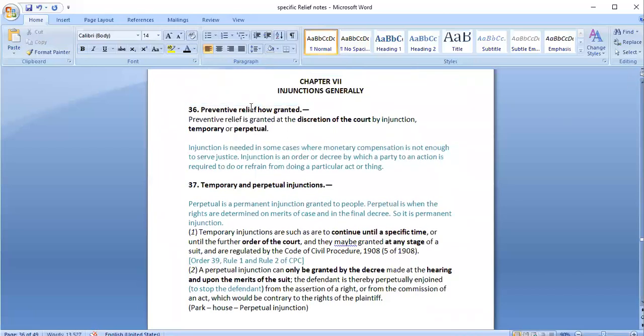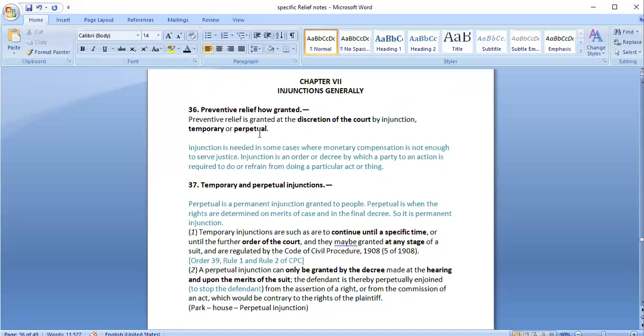Section 36 is talking about preventive relief, how it would be given. It would be given by way of injunction, which is at the discretion of the court, and it may be a temporary injunction or a perpetual injunction. If it is a temporary injunction, it would be given by way of some order, and it can be at any stage of the case, including execution, and CPC provisions would be applicable for it.